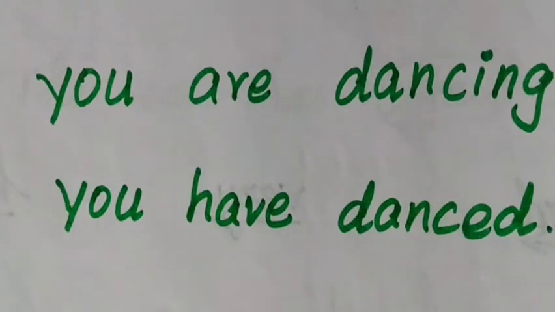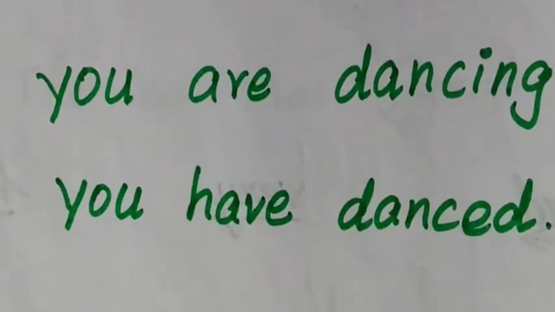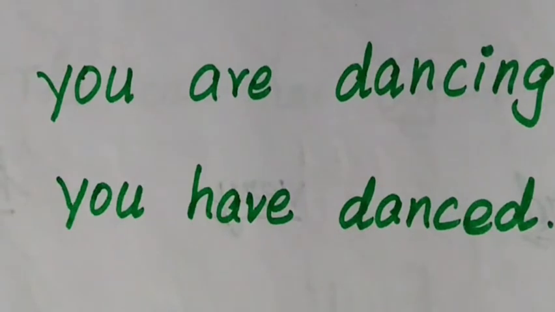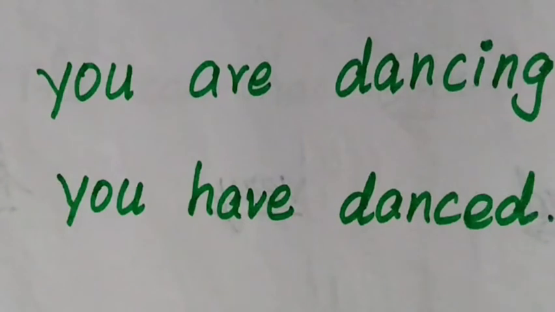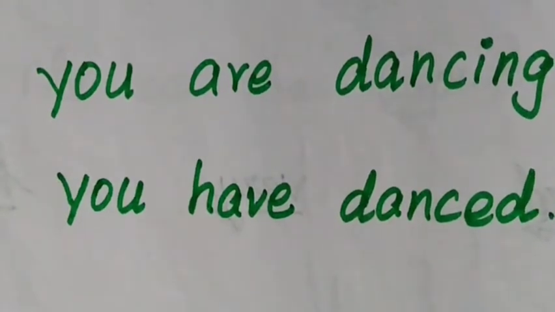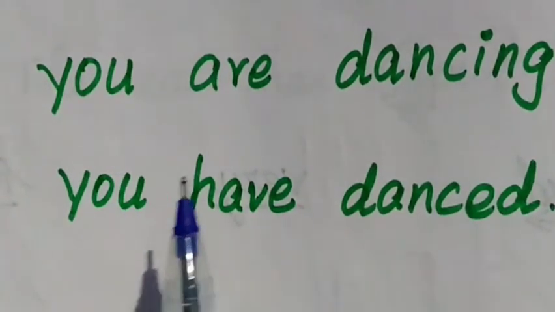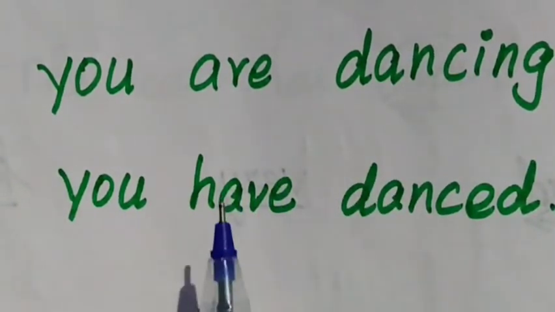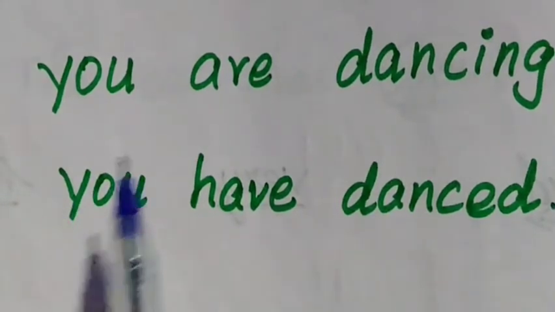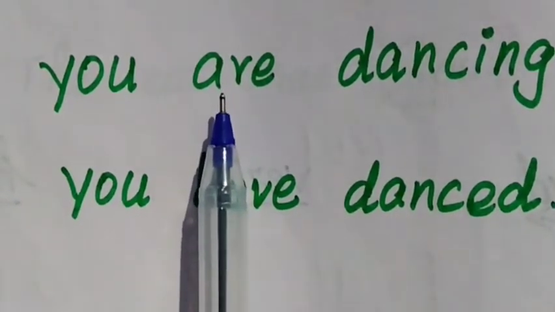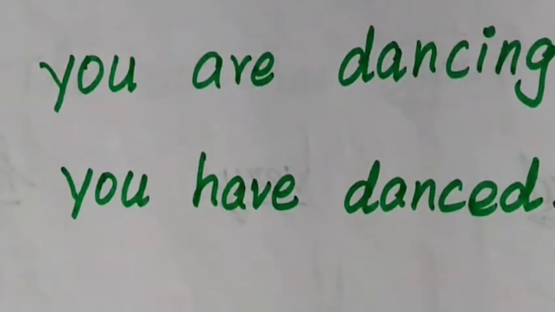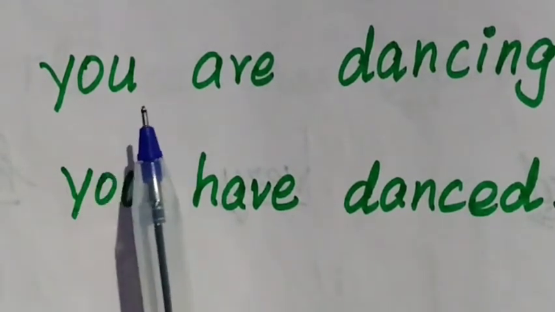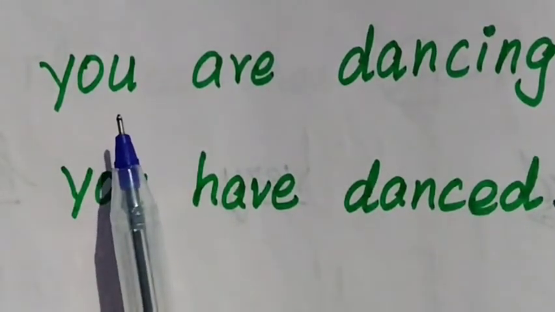Look at this, you. In the previous class we learned some cases where the general rules are not followed. Today we will look at more such cases. Look at the two sentences. You are dancing, you have danced. In these sentences, is you singular or plural? Yes, of course, in these two sentences, you is a singular subject.